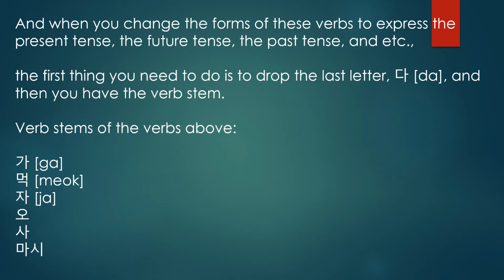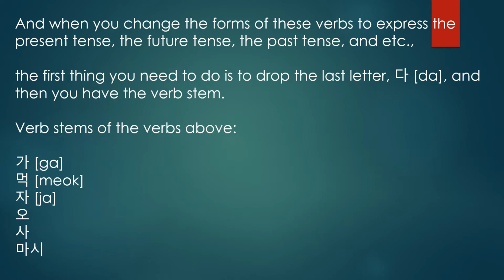So the first thing you need to do is drop the da. Then you have the verb stem. To go means gada, so just drop that da. Omit that da, and the remaining is the verb stem. So in gada, ga is the verb stem.